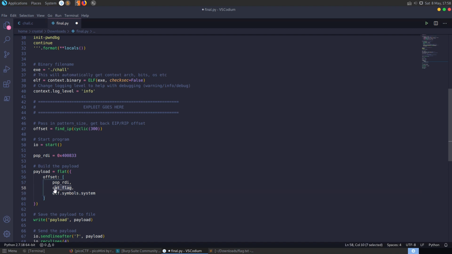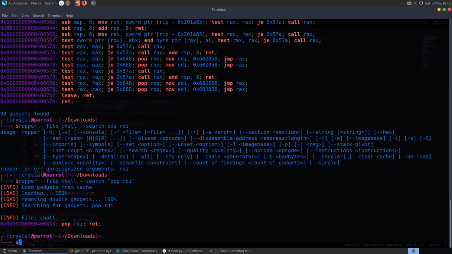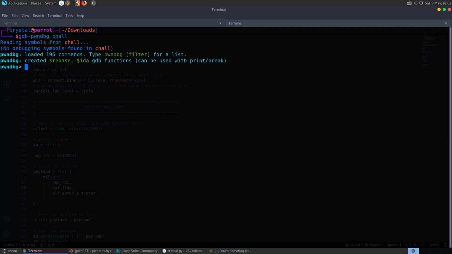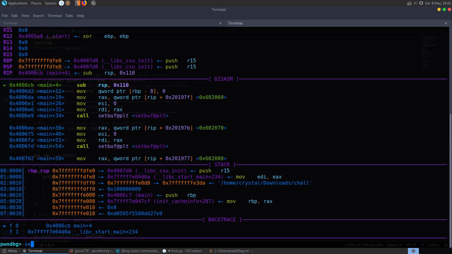The only other thing we need is to find out where the flag string is. So there's various ways we can find this. If we wanted to find it manually, like the pop RDI, we could use something like readelf, or we could do this in GDB as well. So let's open up GDB with pwndbg, set a breakpoint at main, run the program, and then we can search.